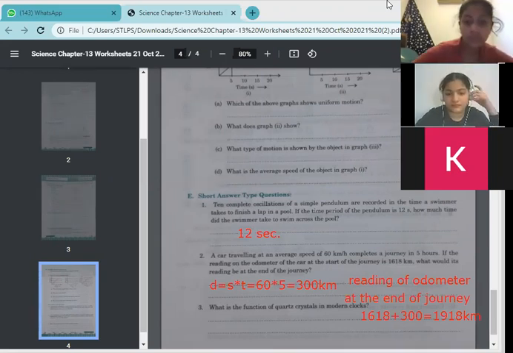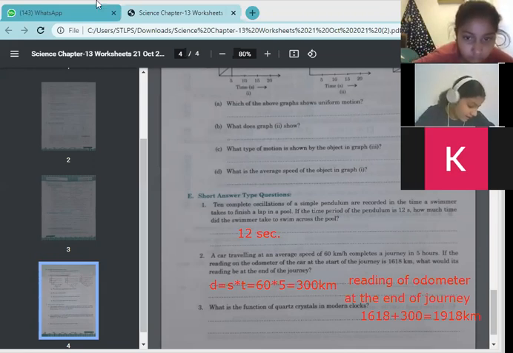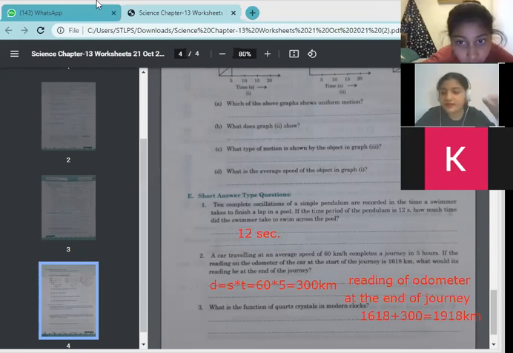Yes, Tanvi, ask. Ma'am, I have a doubt in the first question. 10 complete oscillations of a simple pendulum are recorded. Ma'am, this one. Okay, I will tell you. First of all, give me the answer of question number 3.